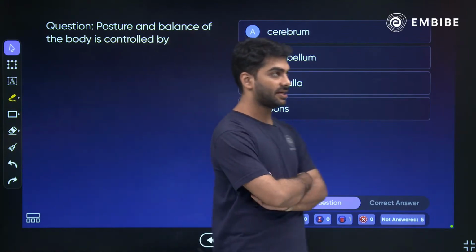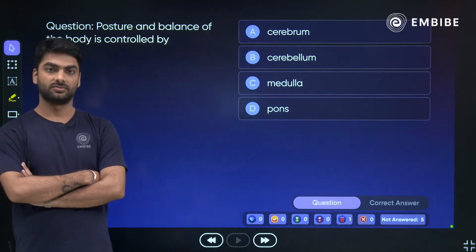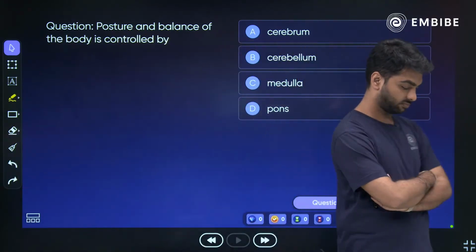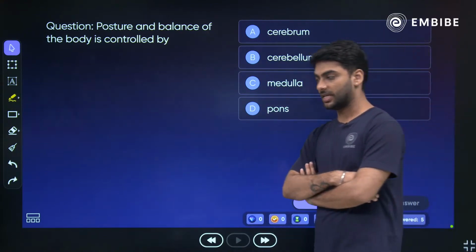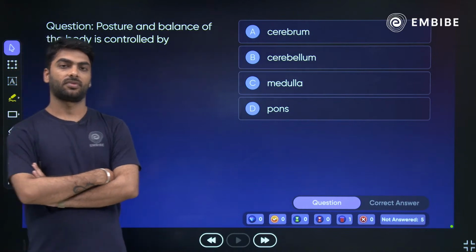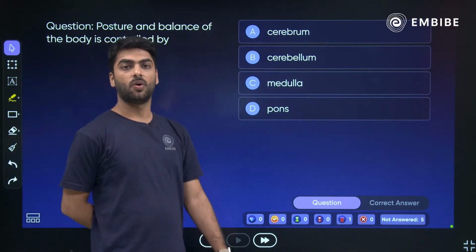I'll give you 20 seconds. 20. 10. 5, 4, 3, 2, 1.